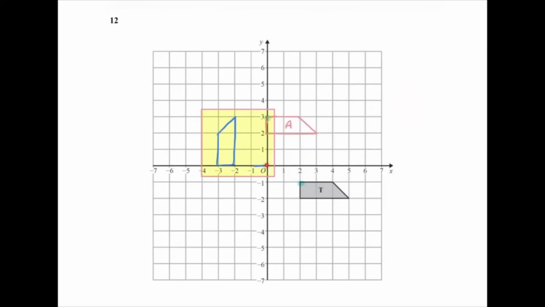Okay, so once you've twisted, you can see that my little marker has moved 90 degrees and my shape is now in its position. The tracing paper is telling me exactly where to put it. Okay, so once you've done that, obviously you'll have to move your tracing paper out of the way and get the shape popped in properly. And we've been told to label it B, so we will label it B.